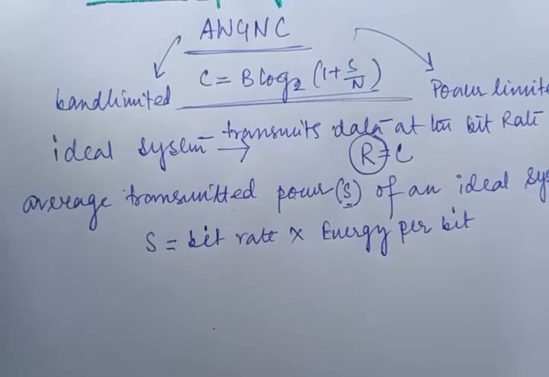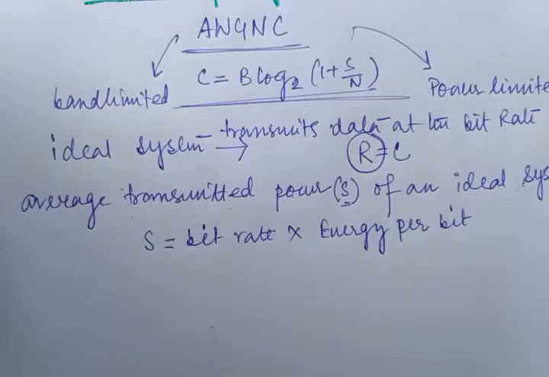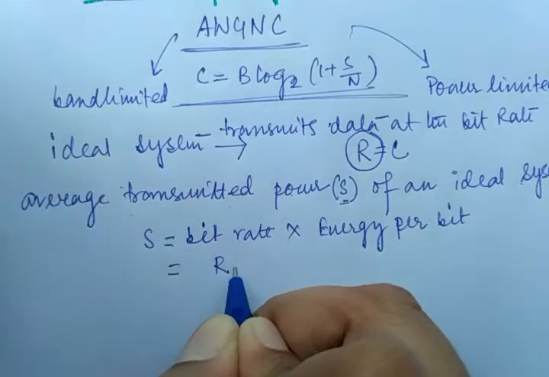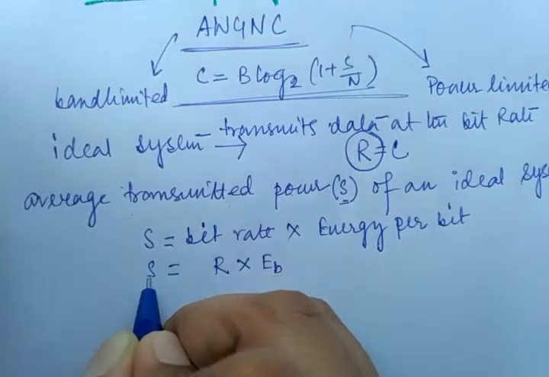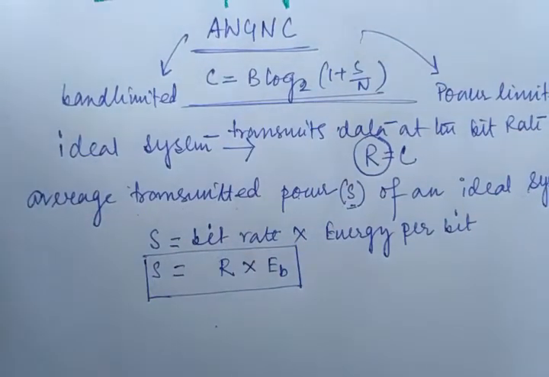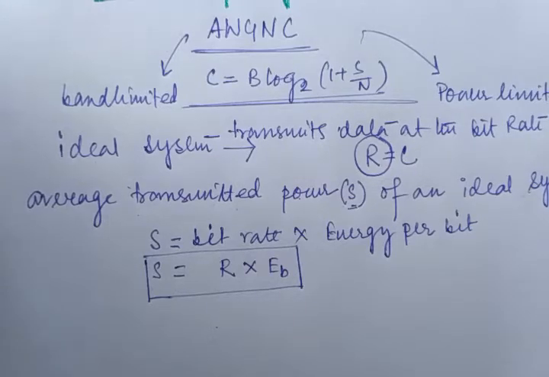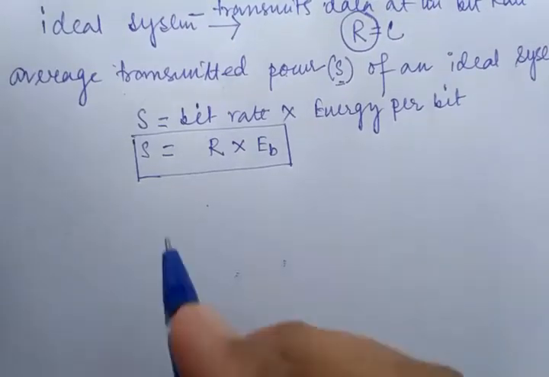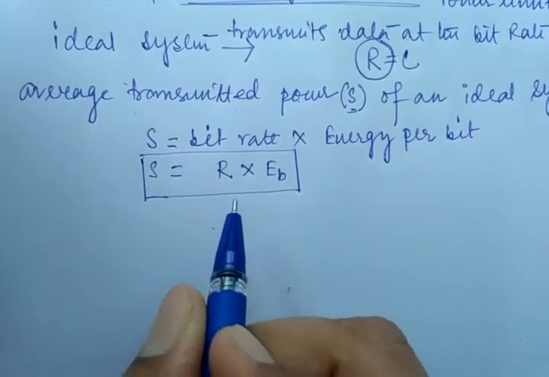So this is a very important term that should be incorporated in your information and coding theory, right? How can you define that? This bit rate means R, and this energy per bit means EB. So it is defined as S equal to R into EB, because each and every formula is important for solving the problems, right? The problem may come in a different way, but the formulas I am giving are very useful to solve it. So please note it down, right? In this expression, S equal to R into EB, R is nothing but the bit rate.